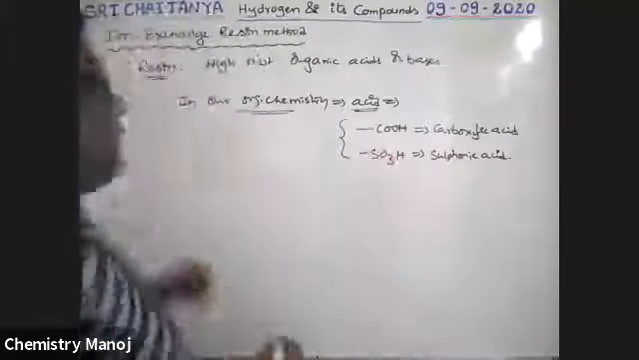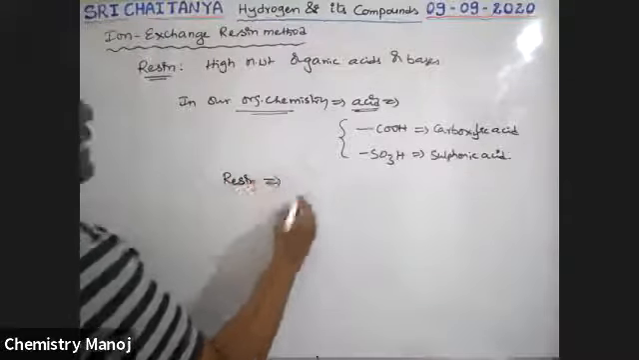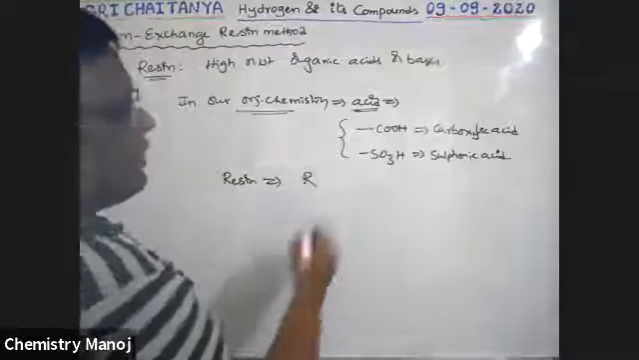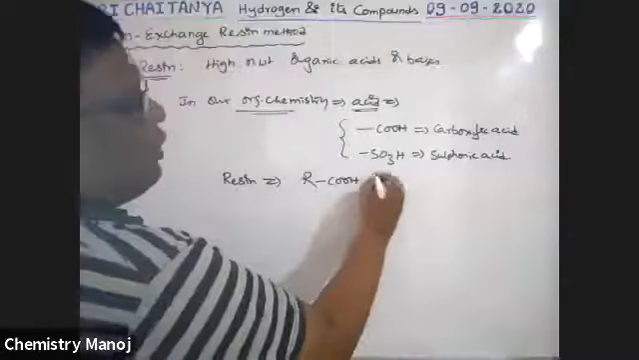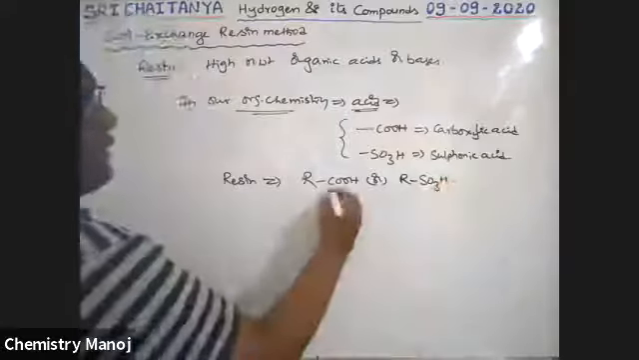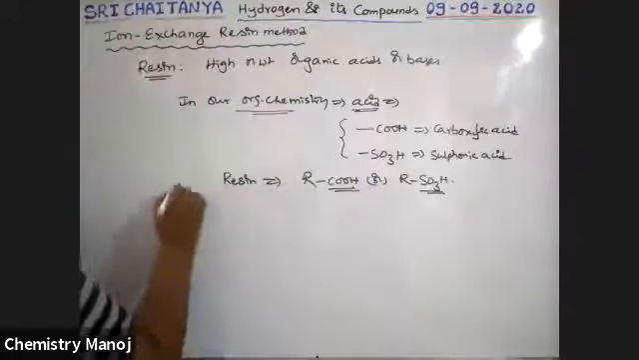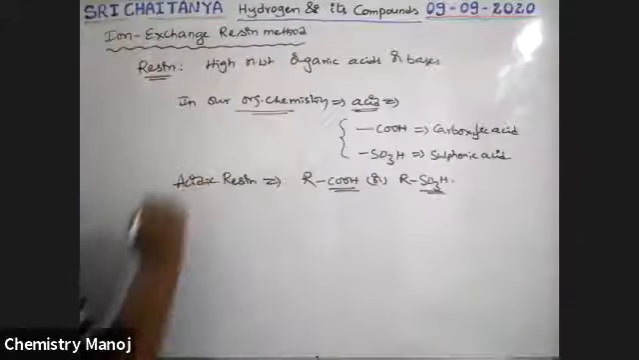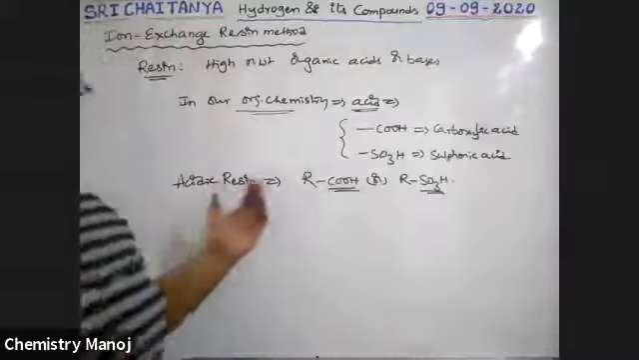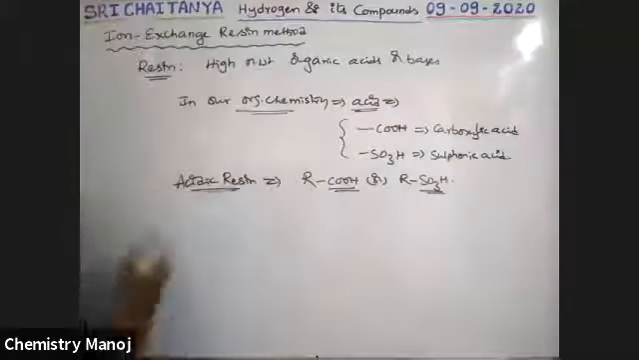So let us take our resin as R, high molecular weight, with COOH, or R with SO3H. This is the acidic group set. These are the resins having acidic groups. That's why this resin is called acidic resin. So acid group resins are called acidic resins. So this is our resin, later we will use it.